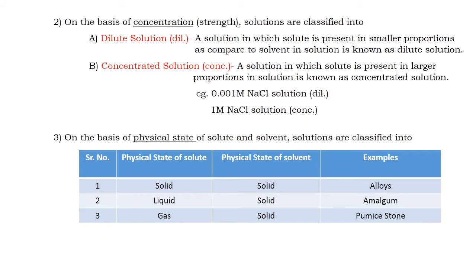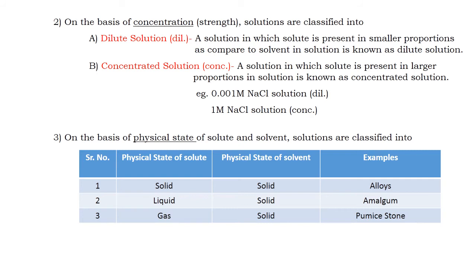During preparation of amalgam, we take one liquid metal, mercury. For example, sodium amalgam: we take liquid mercury as solute, and it is mixed with solid sodium solvent to form sodium amalgam. All amalgams act as solutions of liquid in solid.